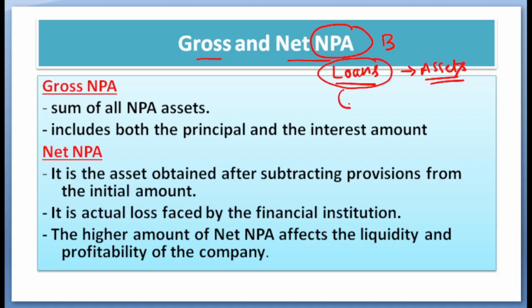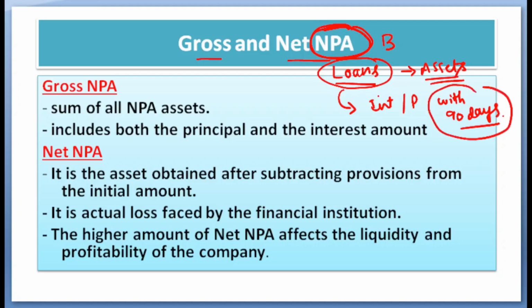When the bank has given a loan and people fail to pay the interest or the principal amount within 90 days, banks have to consider those type of loans as non-performing assets, because the loans are assets for the bank and they are not realized within 90 days, either the interest or the principal amount, they will be considered as non-performing assets.